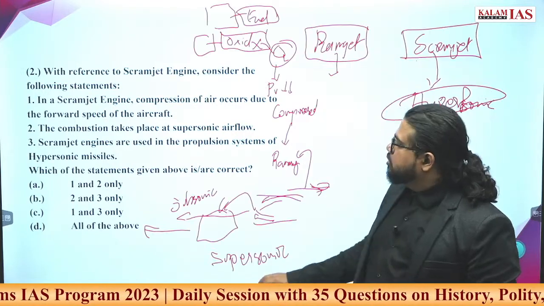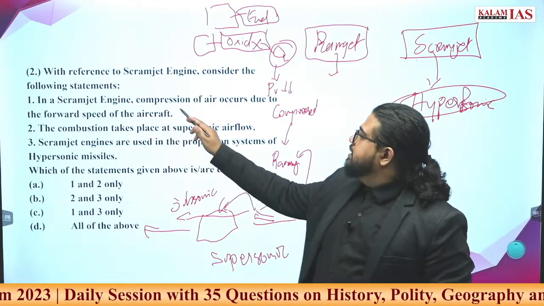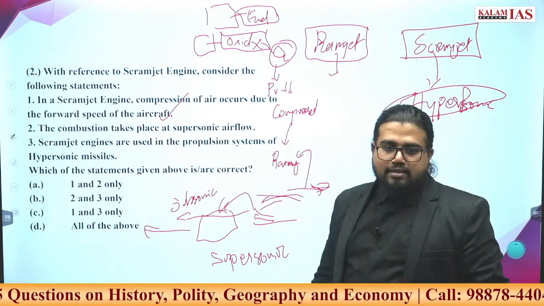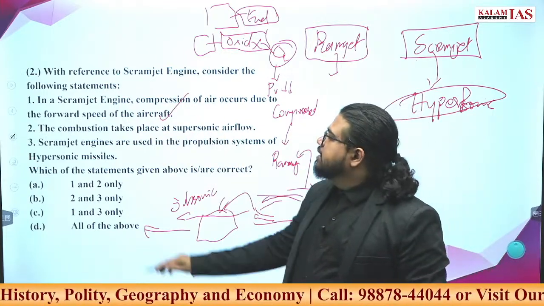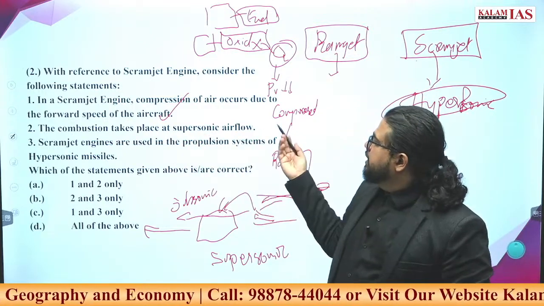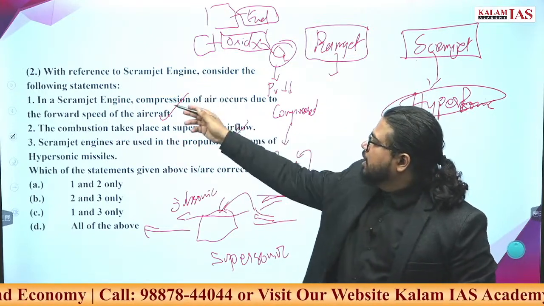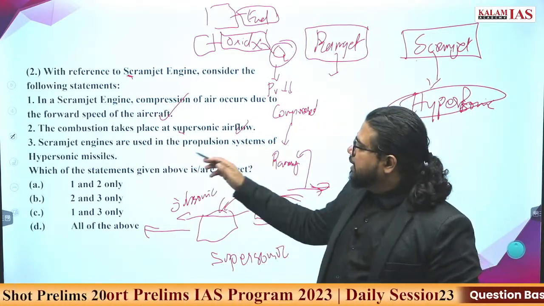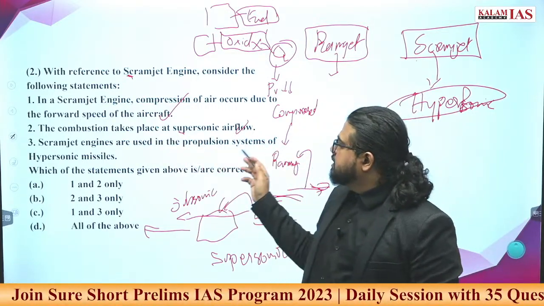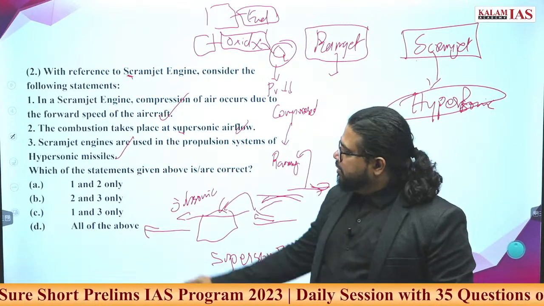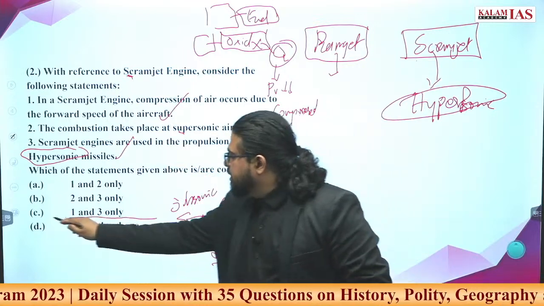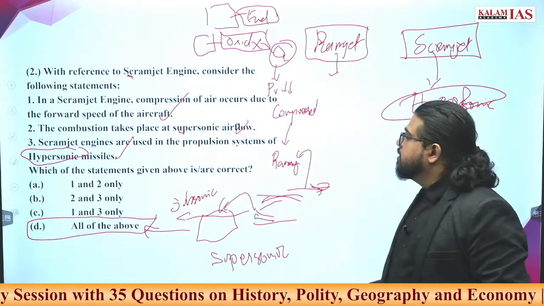Let's try to answer this question. In a scramjet engine, compression of air occurs due to forward speed of the aircraft. This is the ramming process, exactly correct. The combustion takes place at supersonic airflow. We are talking about scramjets, S is for supersonic flow, it happens. Correct statement. Scramjet engines are used in propulsion systems of hypersonic missiles. Hypersonic is for scramjet, the high speed engines. All the statements are correct. Answer here is D. Let's move ahead.